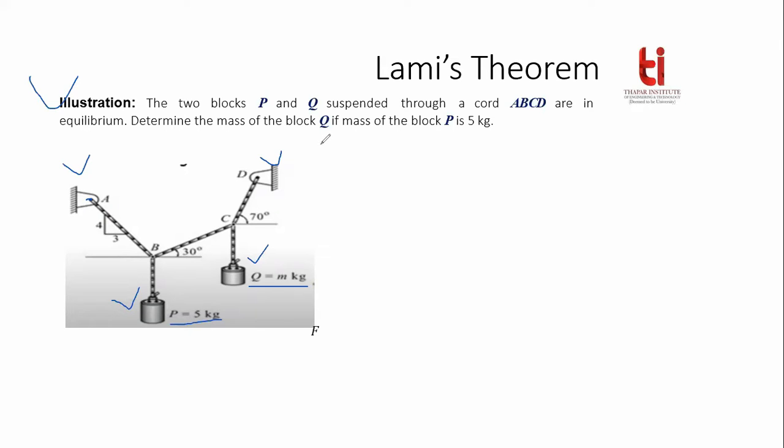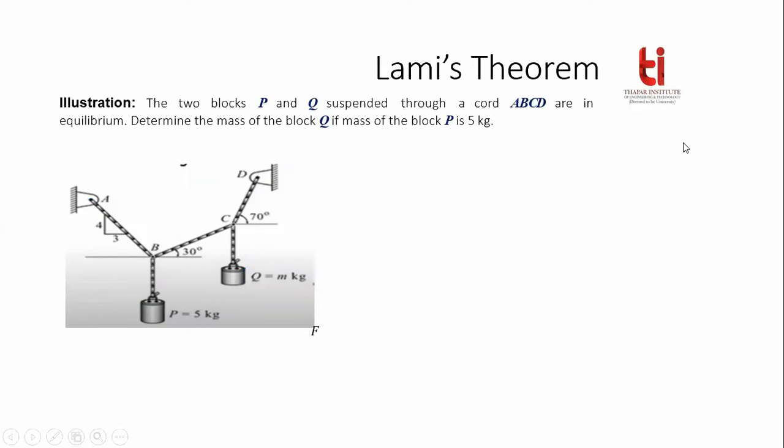The condition is that this whole system is in equilibrium. So if this system is in equilibrium, then the weight will be very specific. There will be a fixed value for this weight in order to maintain the system in equilibrium. So what will be that weight? That we have to calculate. So how to proceed?